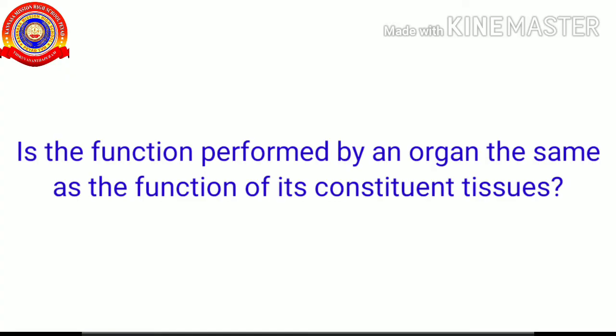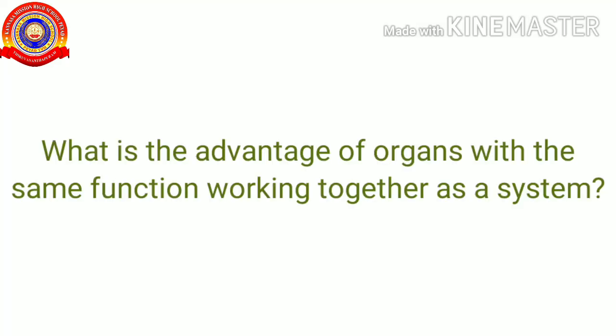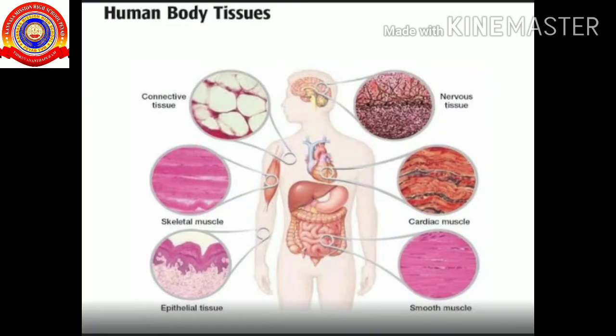Is the function performed by an organ the same as the function of its constituent tissues? The tissues combine to form the organs. So the function performed by an organ is not the same as the function of its constituent tissues. What is the advantage of organs with the same function working together as a system? The advantage is that the physiological functions are smoothly carried out by the combined action of many organs.